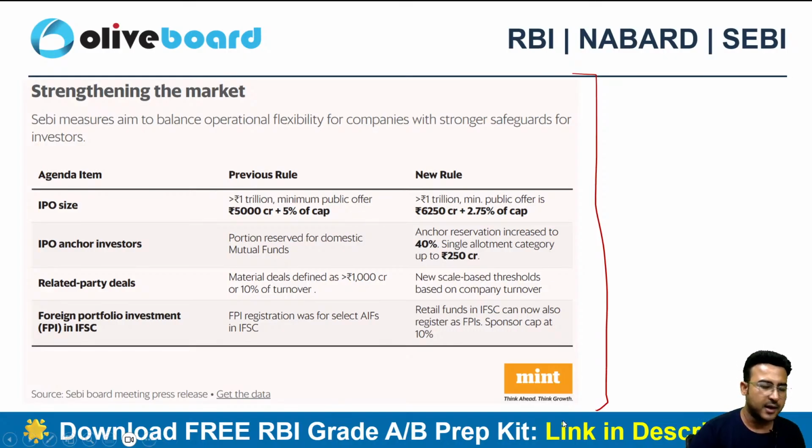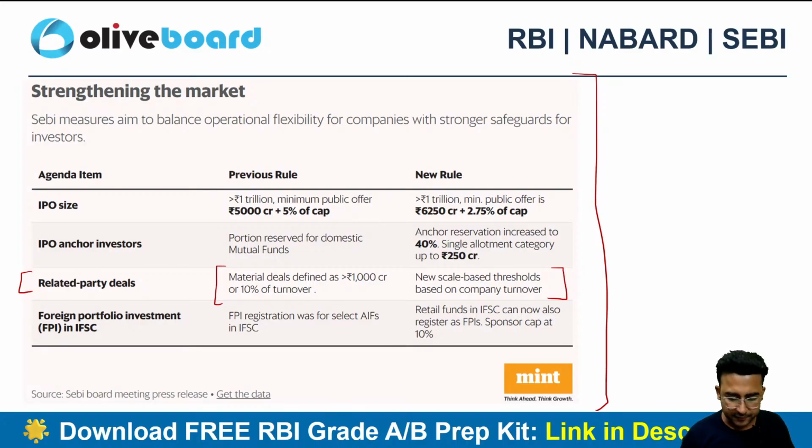Plus there is an update related to related party transactions as well. If you guys remember, we have covered this in a finance current affairs session as well related to SEBI and related party deals proposal. Okay, so earlier we used to have a material details defined for greater than 1000 crore transaction or 10% of the turnover. Now we are having slab based threshold based on the company's turnover, which we had studied some time ago in the finance current affairs session, right?